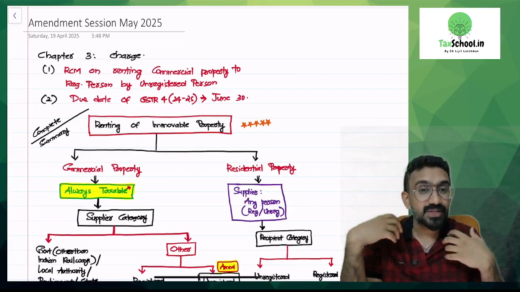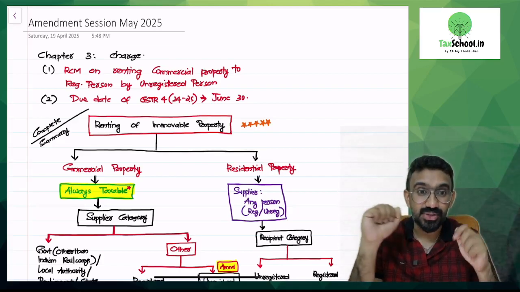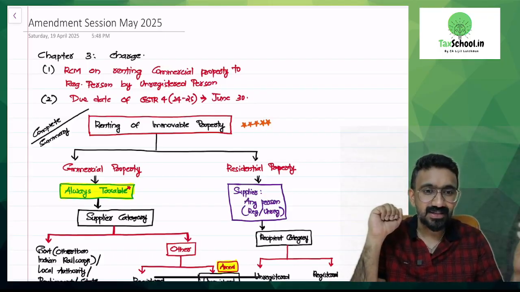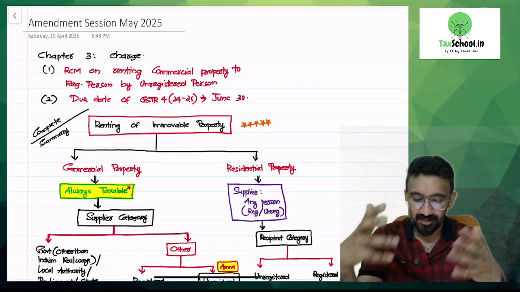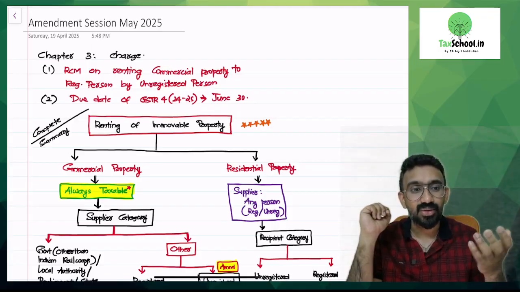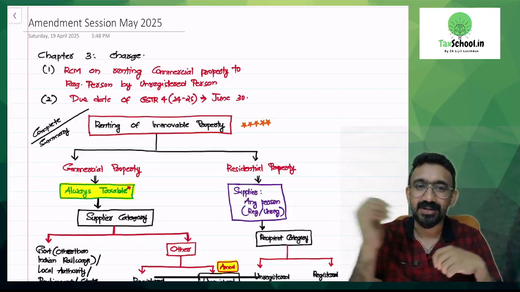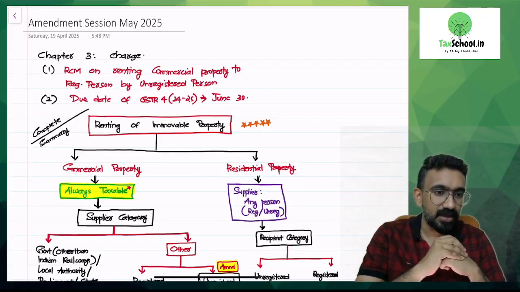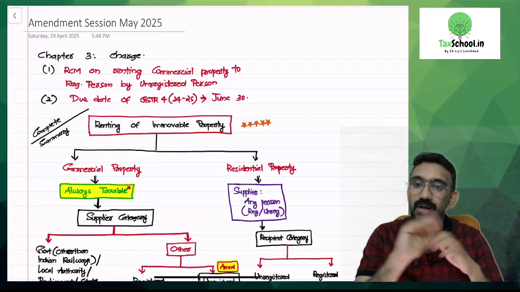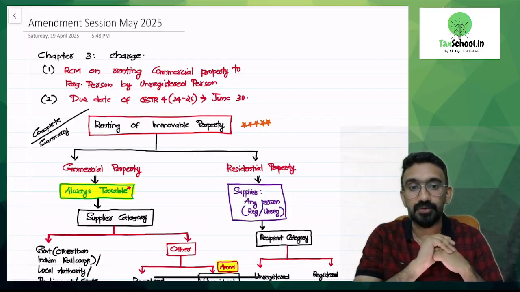So it is always good to see an amendment which you have just referred to right before the examination. If you refer to this PDF, it's always good to have these amendments in your mind right when you open up your question paper. That's the objective in which we are trying to take you through this session.